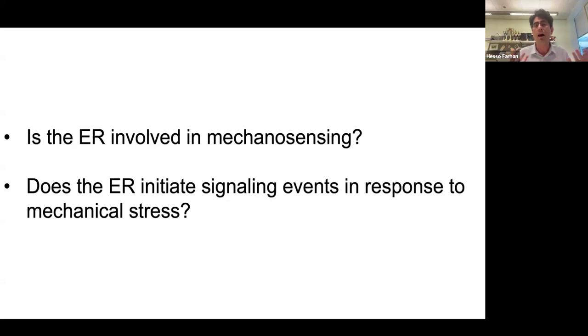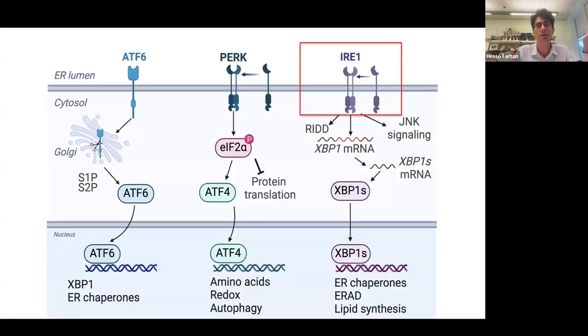So the question is now, is the ER itself involved in mechanosensing? This is an area that has been really overlooked. There are so many known mechanosensors at the plasma membrane, like the piezo channels. There is one mechanosensitive protein, cytoplasmic phospholipase A2, at the nuclear envelope. But other than that, organelles have been overlooked with respect to mechanosensing. And we thought that the ER, being a compartment that stretches through the entire cytoplasmic area, forming contacts with the plasma membrane and all the other organelles, is actually predestined to be a mechanosensitive organelle.